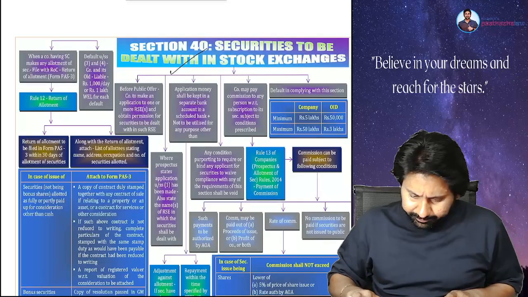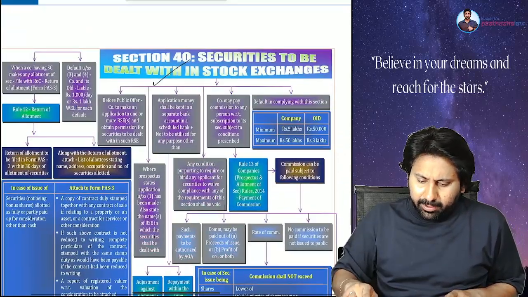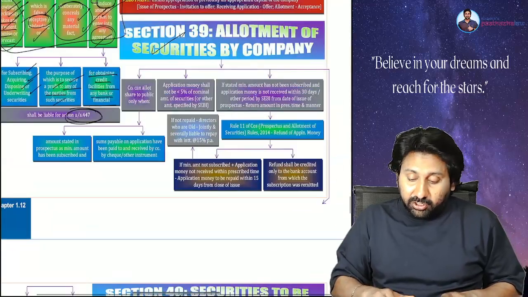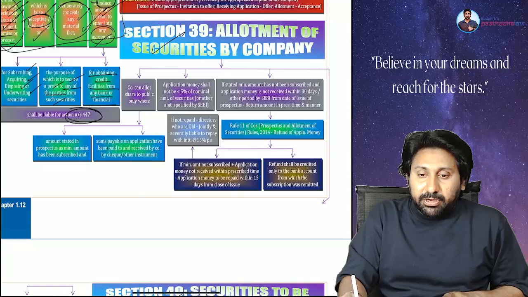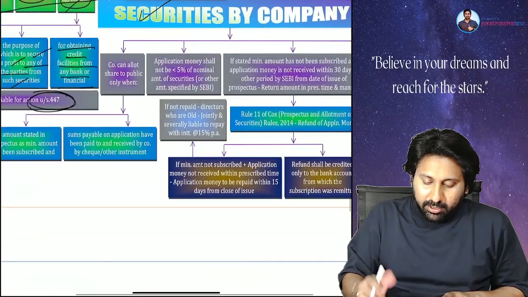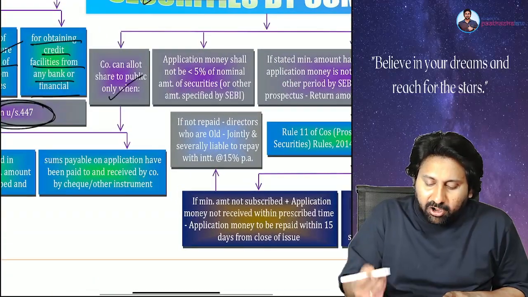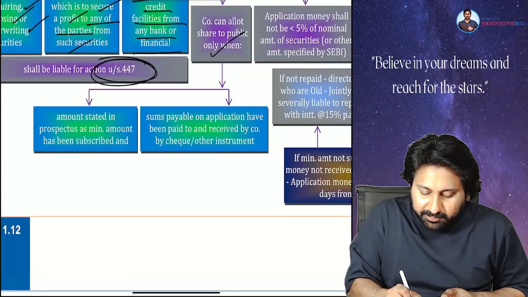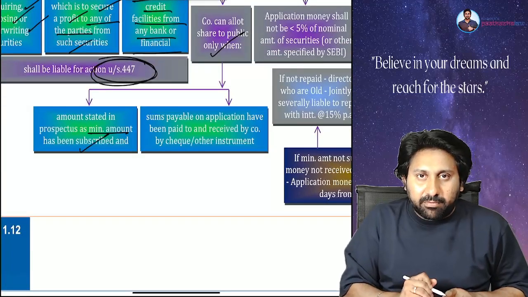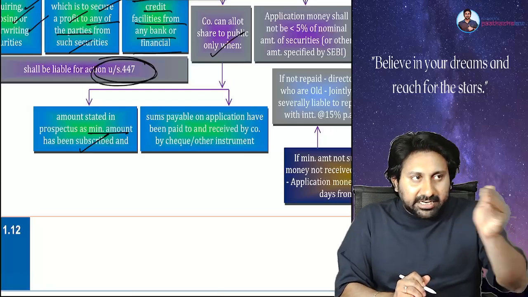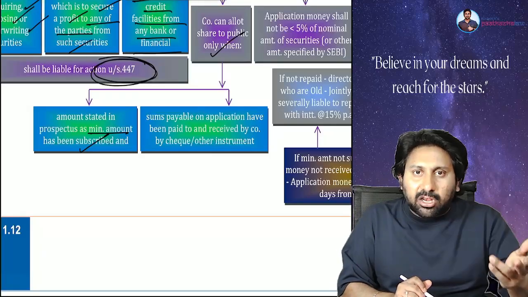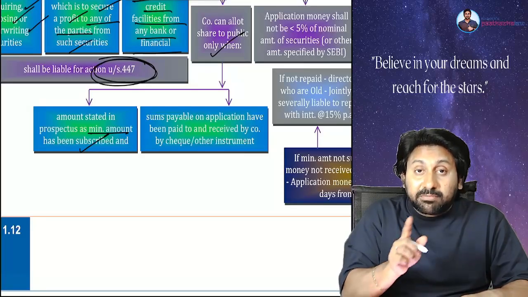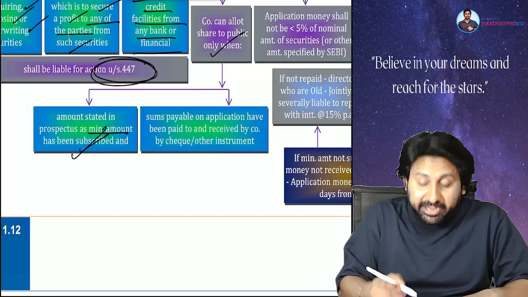Let's start. See here, section number 39, sorry, I'm very sorry, 39. Allotment of securities. A company can allot shares to the public only when the amount stated in the prospectus as a minimum amount has been subscribed. Means application money taken. Next stage, allotment. You cannot do the allotment unless the minimum subscription amount is received in the form of application money.